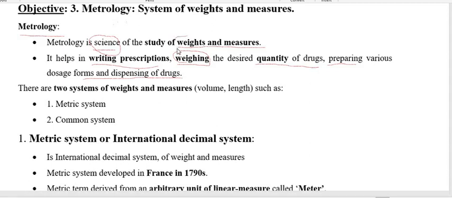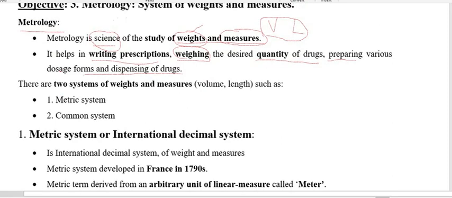When we are talking about the weight, then usually we are going to talk about the mass. When we are going to talk about the measures, then we are going to talk about both volume as well as the length. So under the measures, these two things are coming, the volume as well as the length.